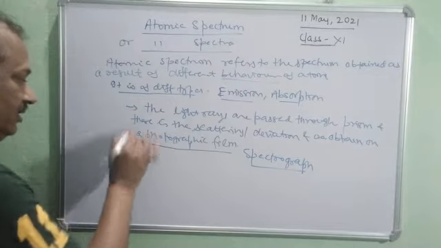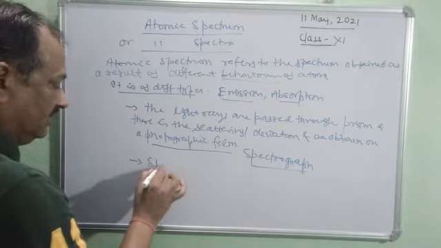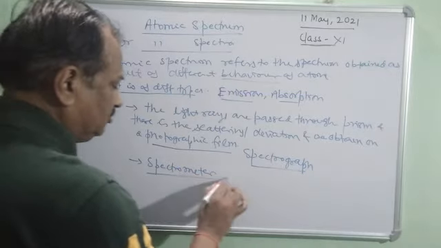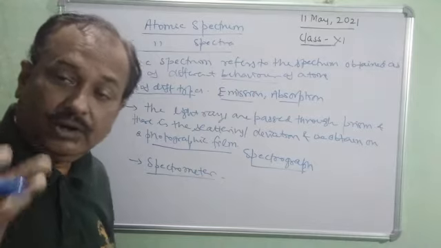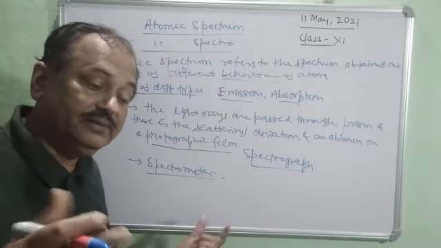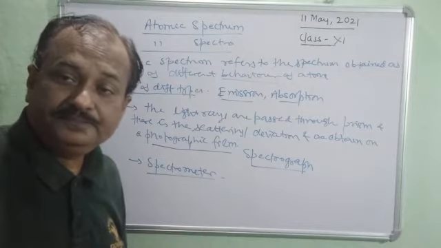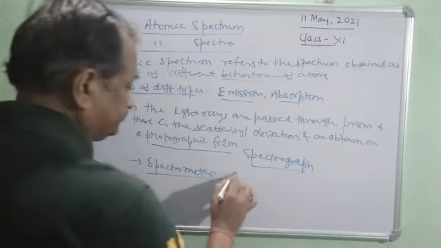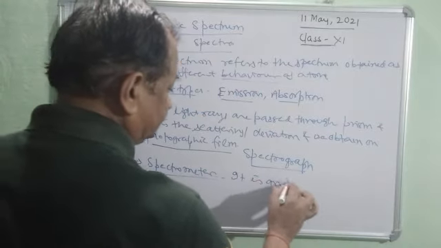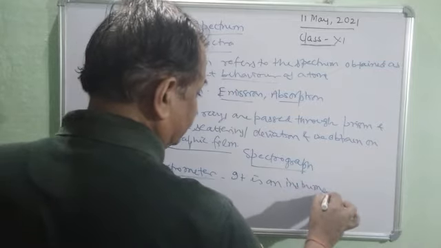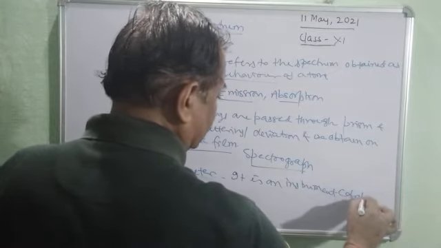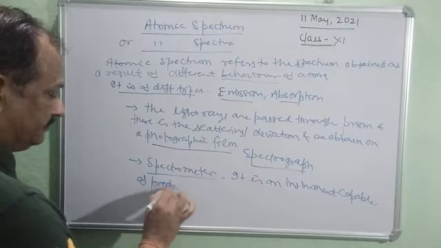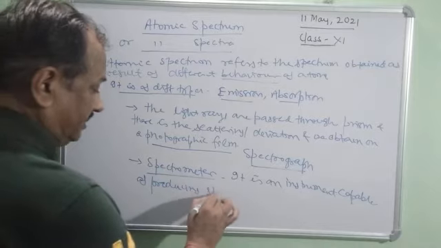Now one more point is a spectrometer. A spectrometer is something like an optical instrument, and it is able to directly provide the pattern or the spectrum. It is an instrument capable of producing a spectrum.